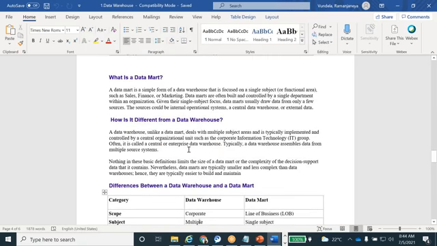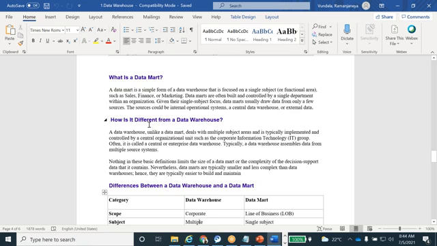Next we go for the data mart. So data mart, I told you, is subject oriented. Sales is one data mart. HR information is one data mart. Okay, so in interviews they will ask what is a data mart. This question they will ask, guys, what is a data mart, in the interview.